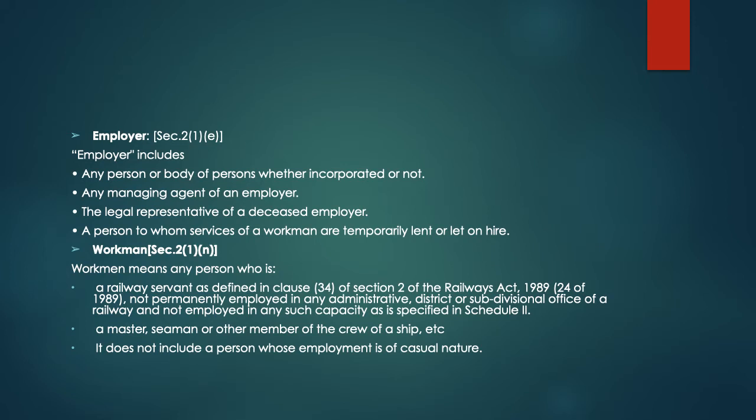So, a workman is any person who is a railway servant as defined in clause 34 of section 2 of the Railways Act 1989, who is not permanently employed in any administrative, district, or subdivisional office of a railway and not employed in any such capacity as is specified in Schedule 2, a master, seaman, or other member of the crew of a ship, etc. It does not include a person whose employment is of casual nature.